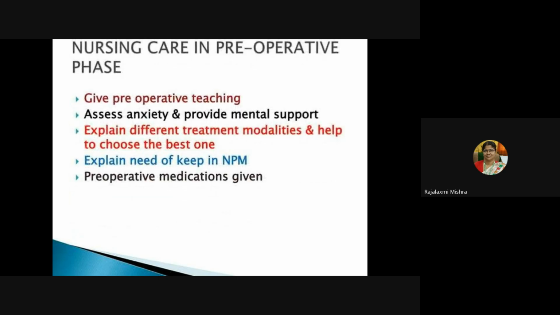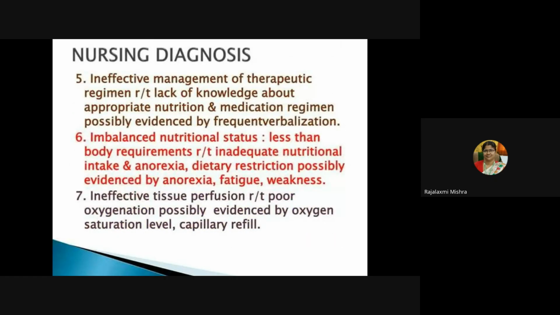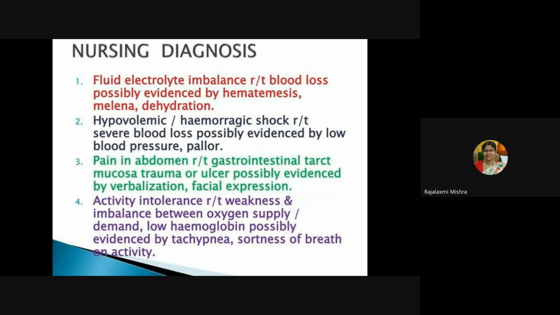Then nursing care in preoperative phase: give preoperative teaching, assess anxiety and provide mental support, explain different treatment modalities and help to choose the best one, explain the need of keeping NPO, preoperative medications are given. So nursing diagnosis will be fluid electrolyte imbalance related to blood loss, possibly evidenced by hematemesis, melena, dehydration. The nursing goal is to maintain the electrolyte balance in the body.